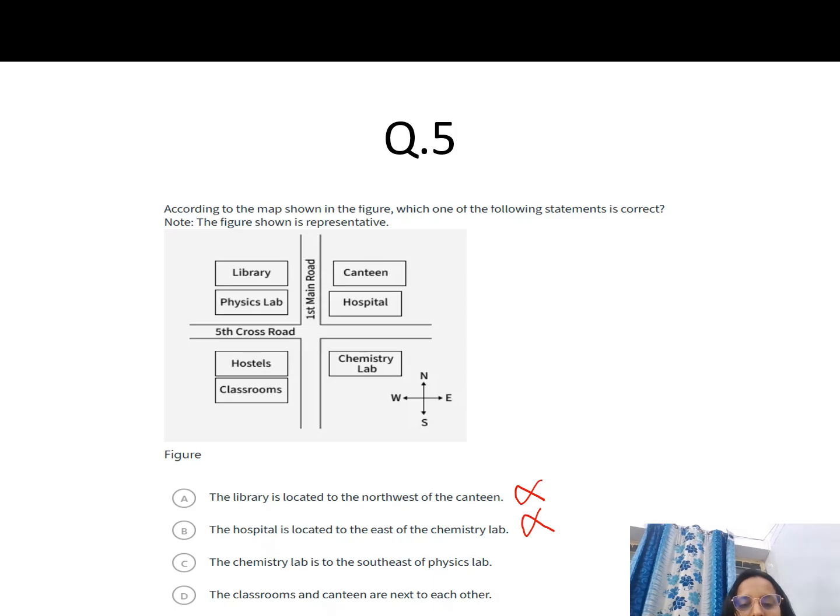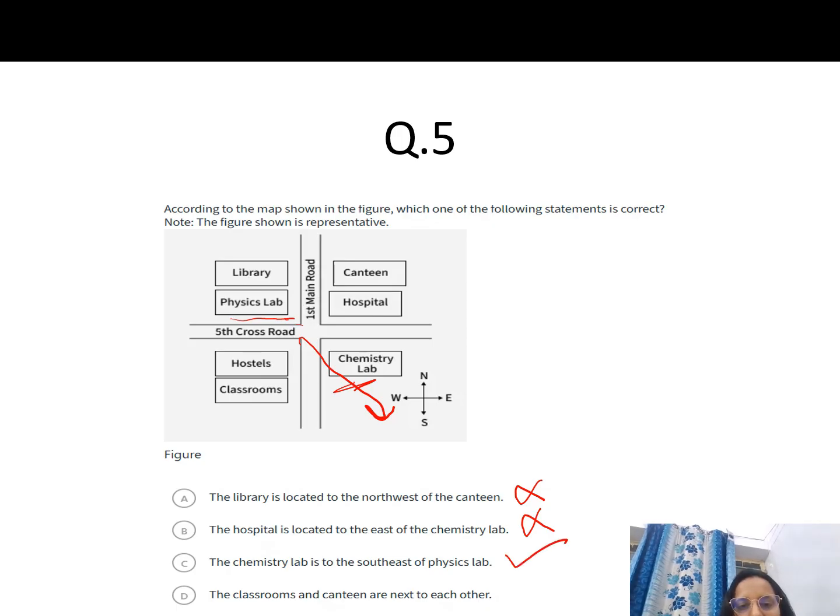The chemistry lab is to the southeast of the physics lab. So this is your chemistry lab, and it is to the southeast of the physics lab. So this is your physics lab, and this is your east direction, and this is the southeast direction. Okay, so it is correct. This is always the southeast direction. This is the south direction, east direction. So the chemistry lab is located to the southeast. So this statement is true.